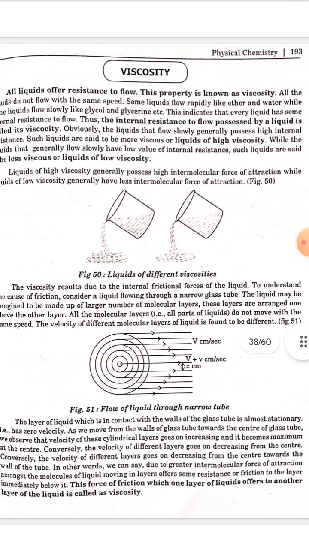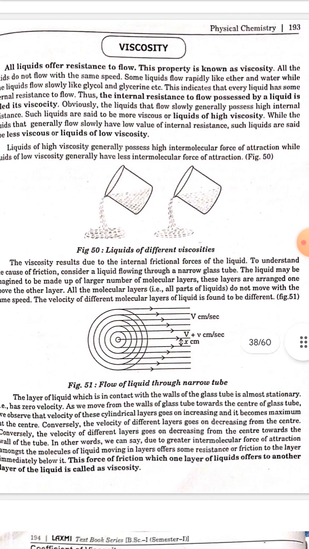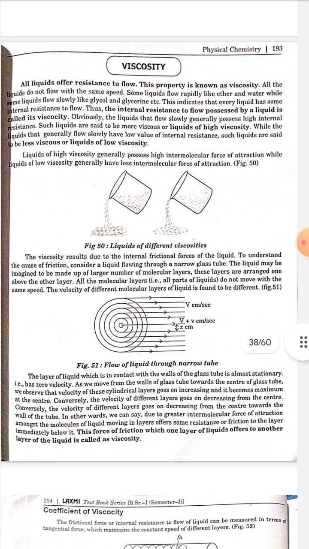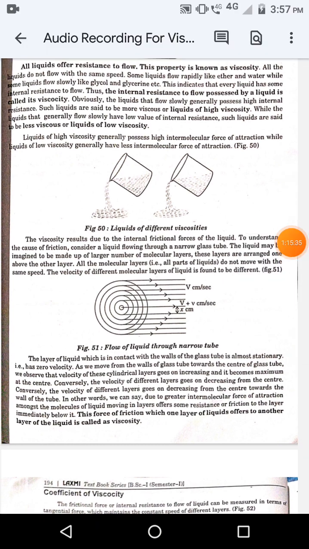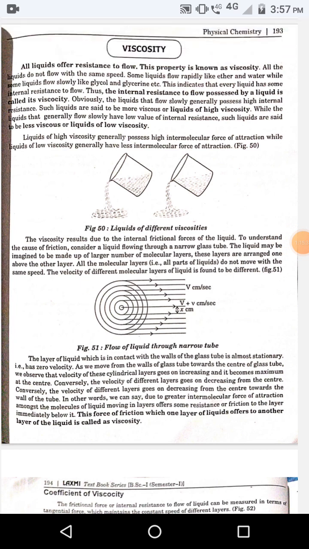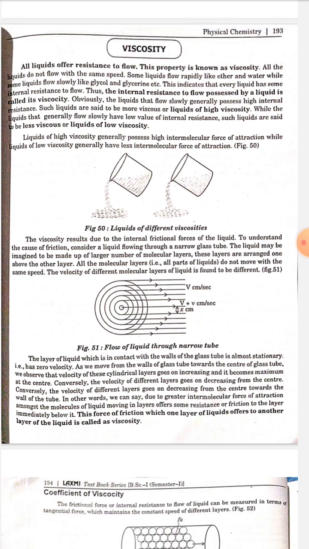Viscosity. All liquids offer resistance to flow. This property is known as viscosity. All the liquids do not flow with the same speed. Some liquids flow rapidly like ether and water, while some liquids flow slowly like glycol and glycerin, etc. This indicates that every liquid has some internal resistance to flow.